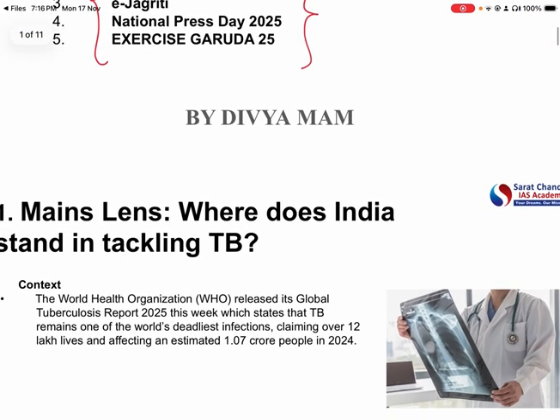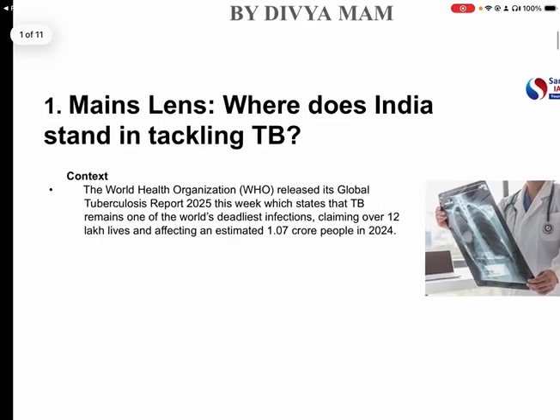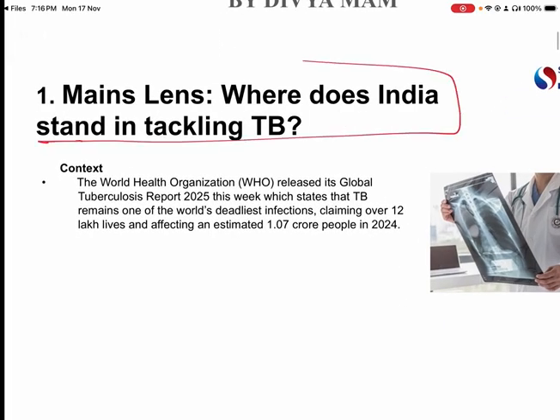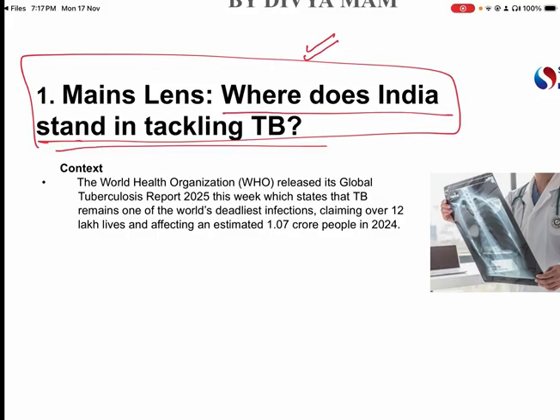So the topic of mains lens is a very important topic for today because UPSC can ask a question on this line itself. The topic says, where does India stand in tackling TB? Or UPSC can rephrase it and ask why India is still not able to reach the TB elimination target of 2025. So UPSC can ask the question in any form.